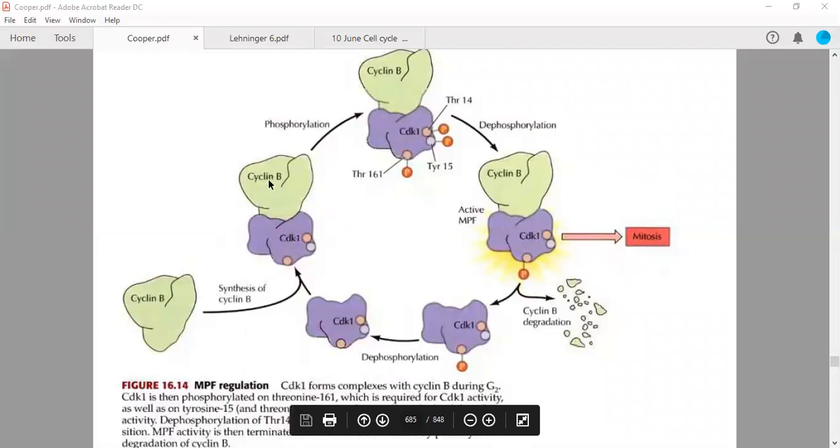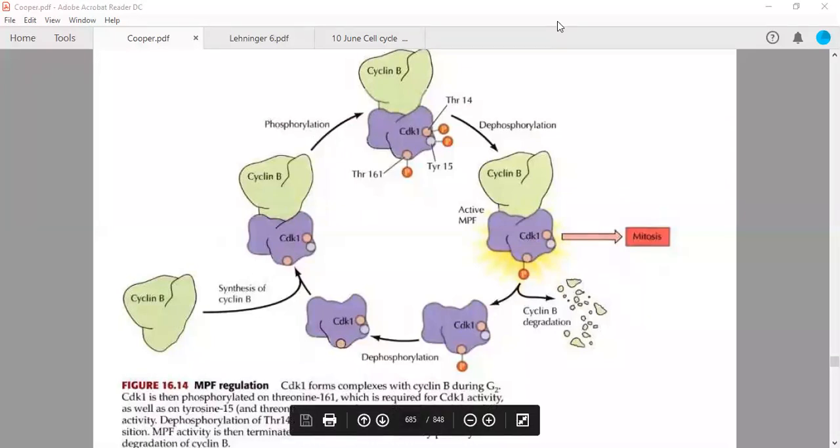So we are here. This particular complex is called maturation promotion factor. This is a direct question, can be asked in any competitive examination, that MPF is made up of CDK1 and cyclin B. Fine. Now the CDK1 is having certain positions from where this particular regulation is going to take place. So this phosphorylation is done by three different kinases.